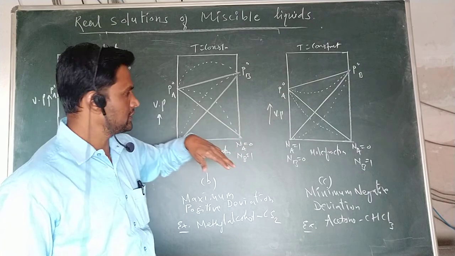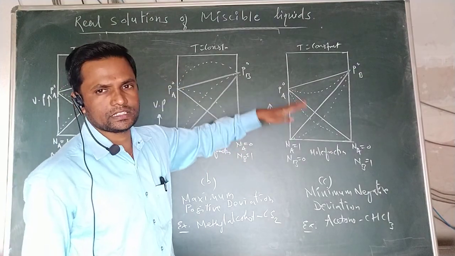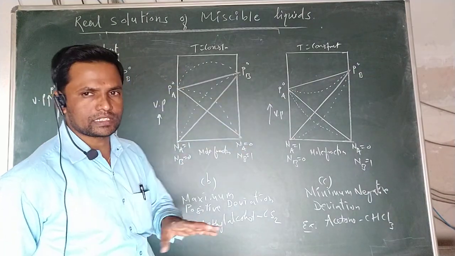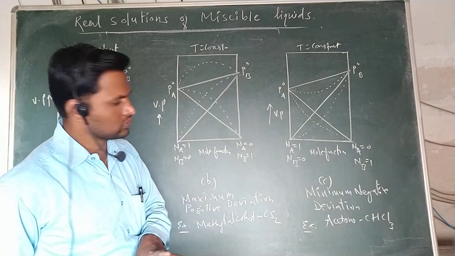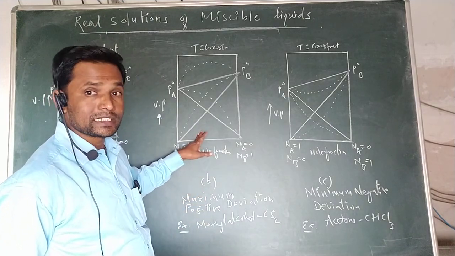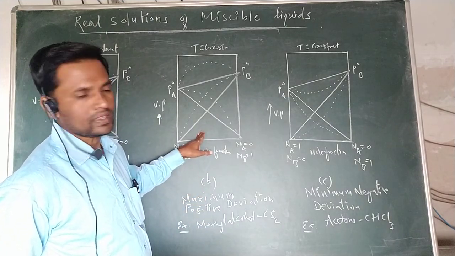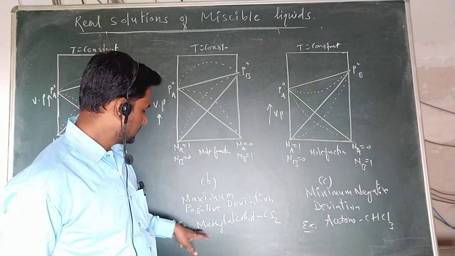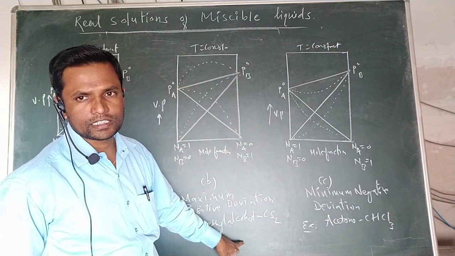How much deviation is there? Maximum deviation. There the total vapor pressure, that is the partial vapor pressure of that solution, shows the maximum deviations. Example, methyl alcohol and CS2.